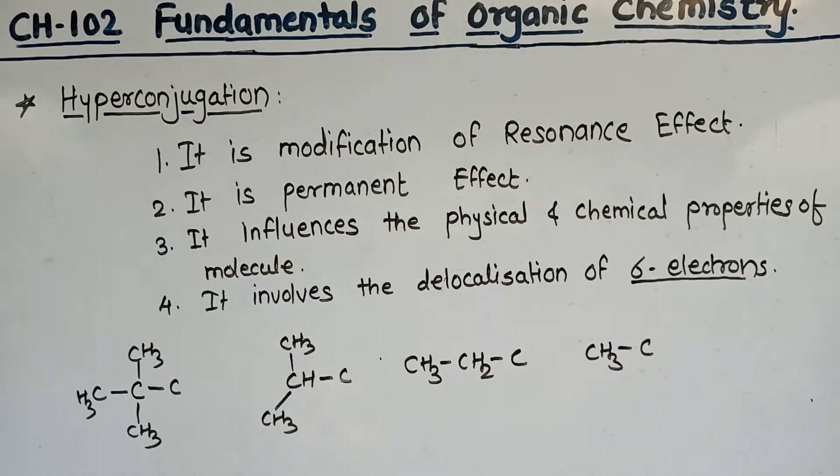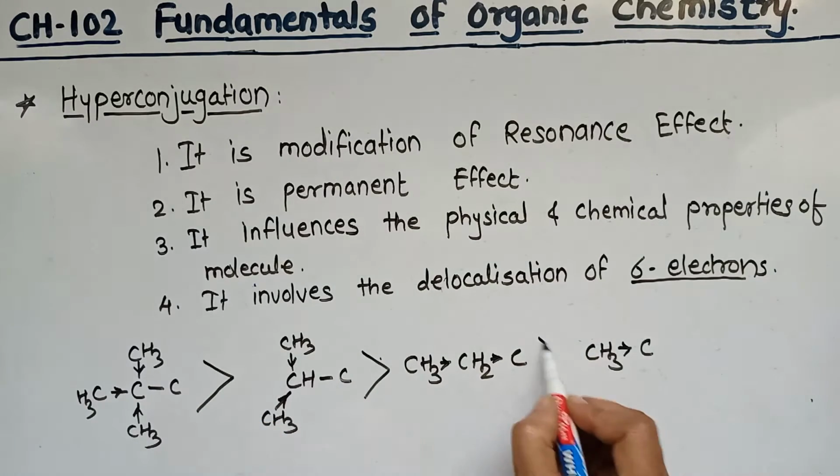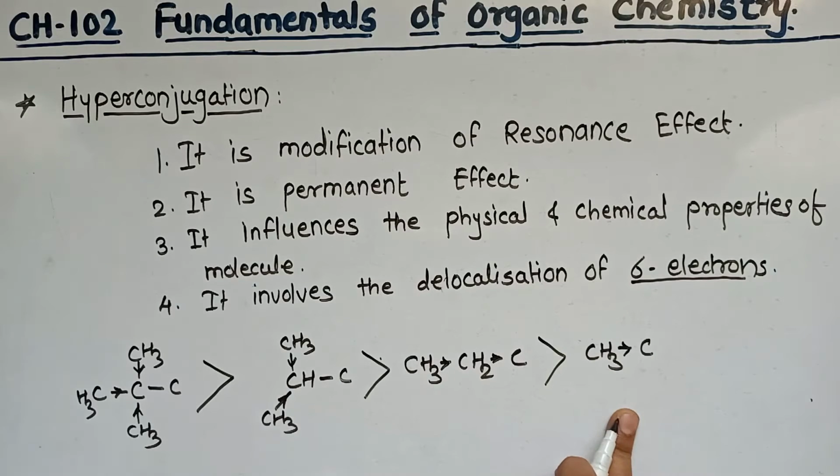In this case three methyl groups are there, so the electron density is more, while here there are two methyl groups, and in this way the inductive effect is more in this case than this one. Okay, this is the methyl group, ethyl group, isopropyl group, and this one is a tertiary butyl group. So the order of inductive effect is like this.